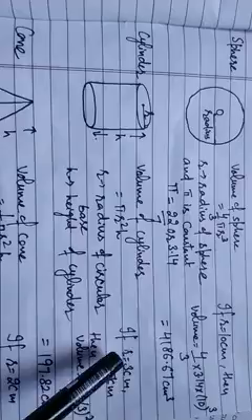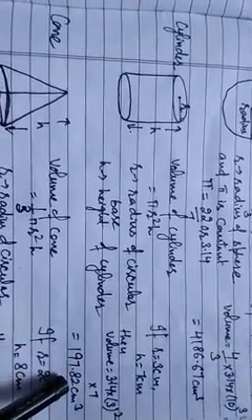Then the volume of the cylinder is equal to pi r square h, where r is the radius, as I have already told. So if we take a cylinder which has a radius of 3 centimeter and a height equal to 7 centimeter, then the volume of that cylinder will be equal to pi r square h. Pi you already know, that is a constant which has a value of 22 over 7 or 3.14, multiplied by 3 square multiplied by 7. So it will be equal to 197.82 centimeter cube.